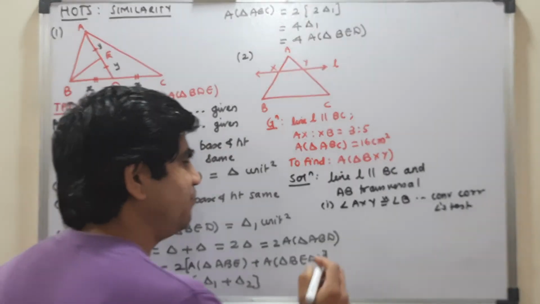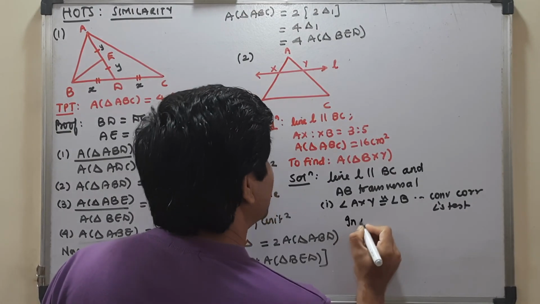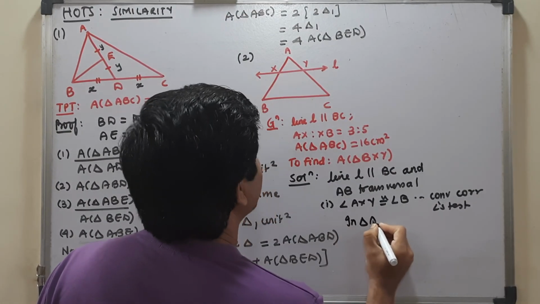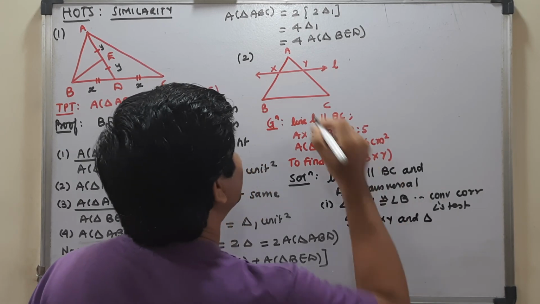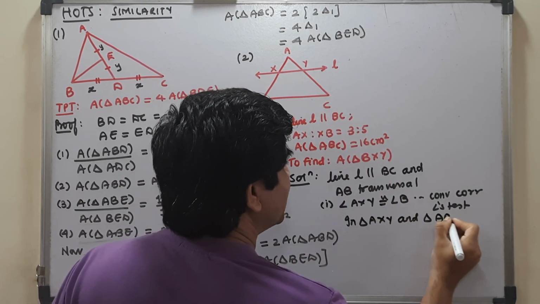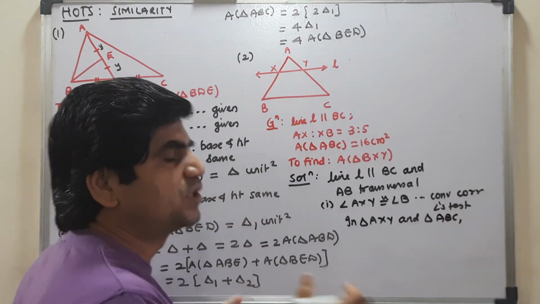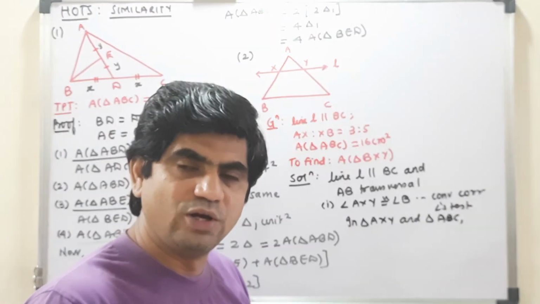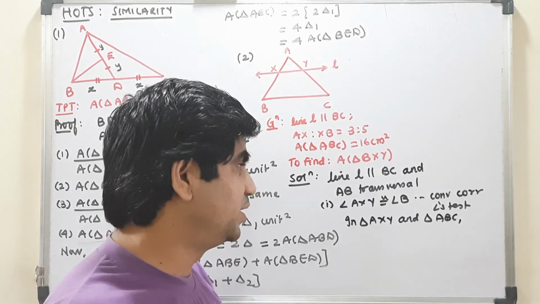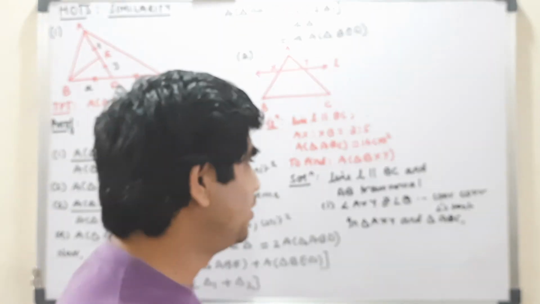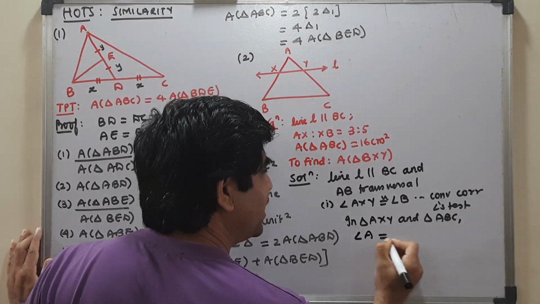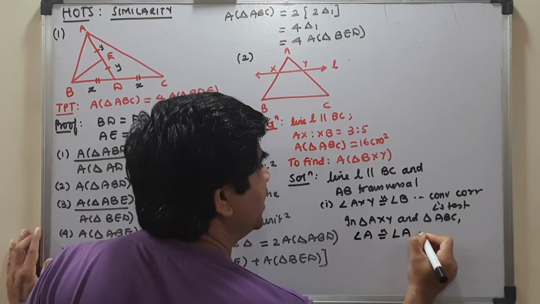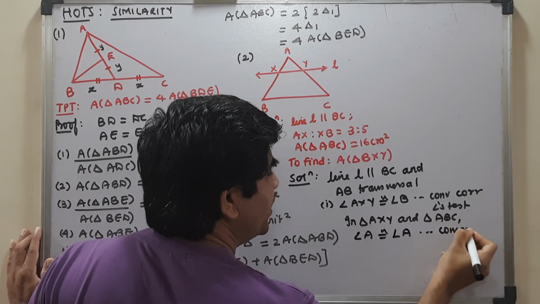Therefore, if I go to this particular triangle AXY and triangle ABC, I have deeply explained this concept in my previous video on the basics of similarity, so you can go through that and you will understand what I am doing. Here I very clearly see that angle A is congruent to angle A, which is a common angle.